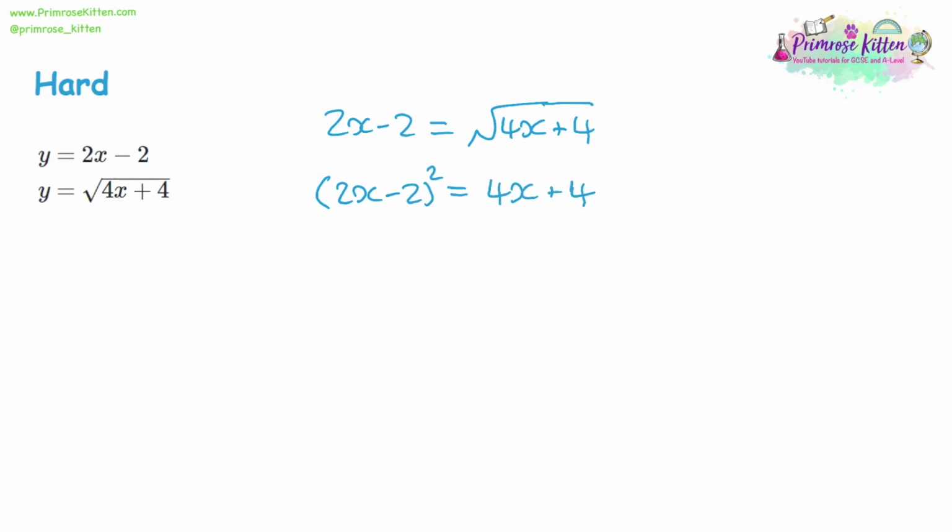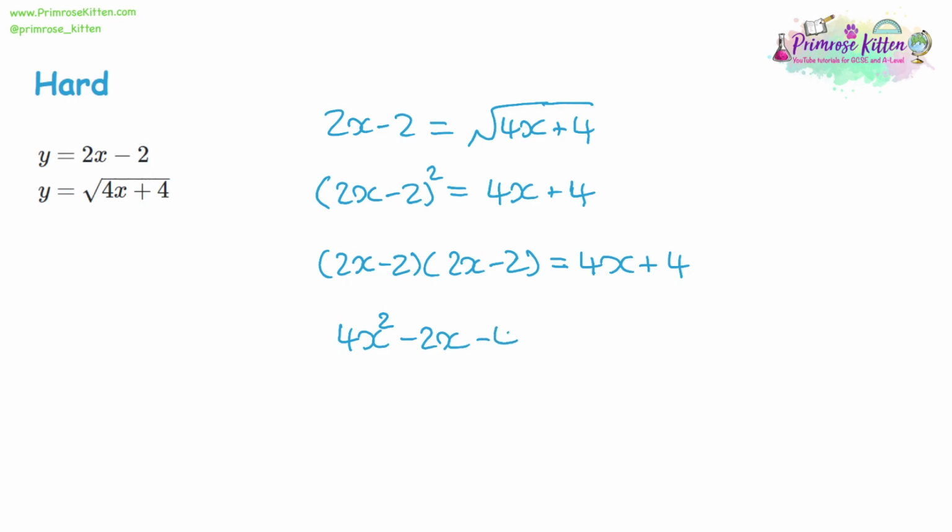Well, if we do that, now we're ending up with a squared expression in brackets and we need to multiply that out and we need to do it properly. So that'd be 2x minus 2 twice if it's squared. So multiply the brackets. 2x times 2x would be 4x squared. 2x times negative 2 would be negative 4x. Negative 2 times 2x is negative 4x. Sorry, the previous one should have been 4x as well. So I'm just rushing through this. You should know how to multiply a double bracket. And negative 2 times negative 2 will be a positive 4.